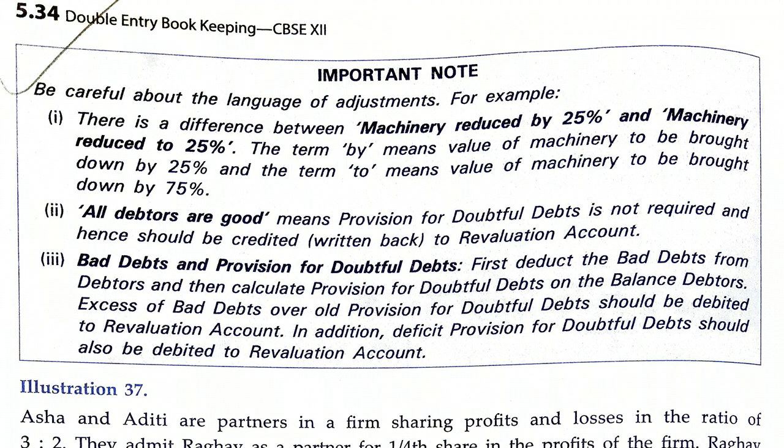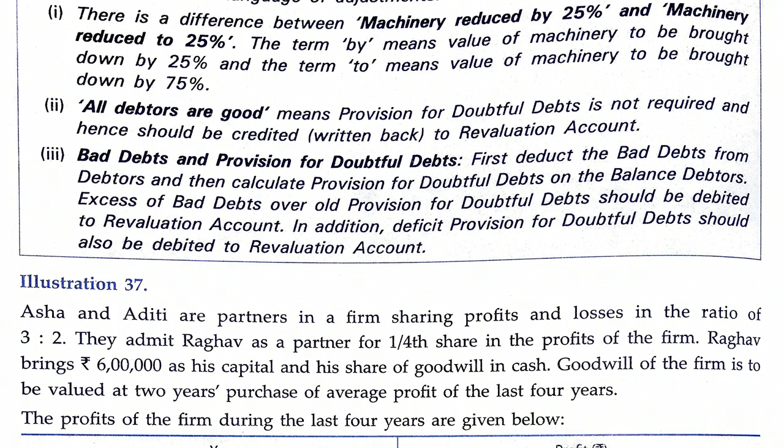Then, if old provision for doubtful debts is given, it should be debited to the revaluation account, and in addition, the deficit provision for doubtful debts should be debited to the revaluation account. So you should take care of these things as taught in class 11.